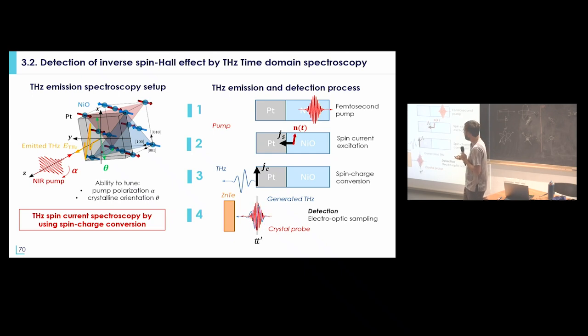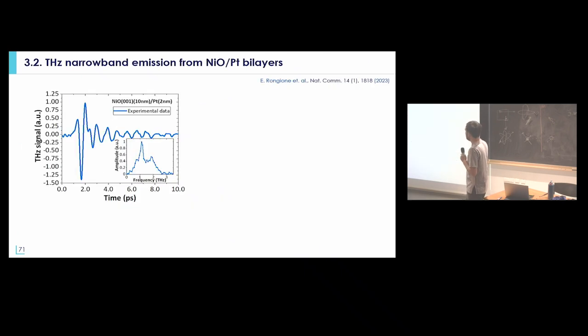Again, electro-optic sampling technique, but in this case, you can use really thin antiferromagnetic layers because of the fact that you use a spin-to-charge conversion in your system. And this is a type of curve that you can detect. So with 10 nanometers of nickel oxide, you see oscillation of the magnetization with a characteristic frequency at 1 terahertz that corresponds to the antiferromagnetic resonance of nickel oxide.